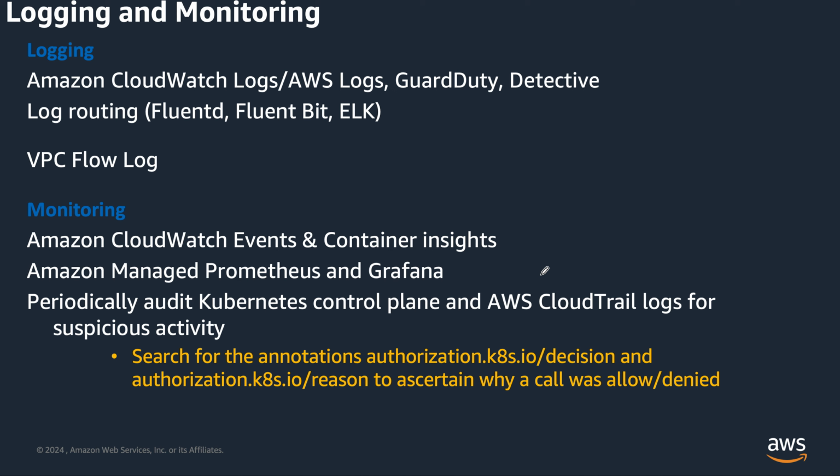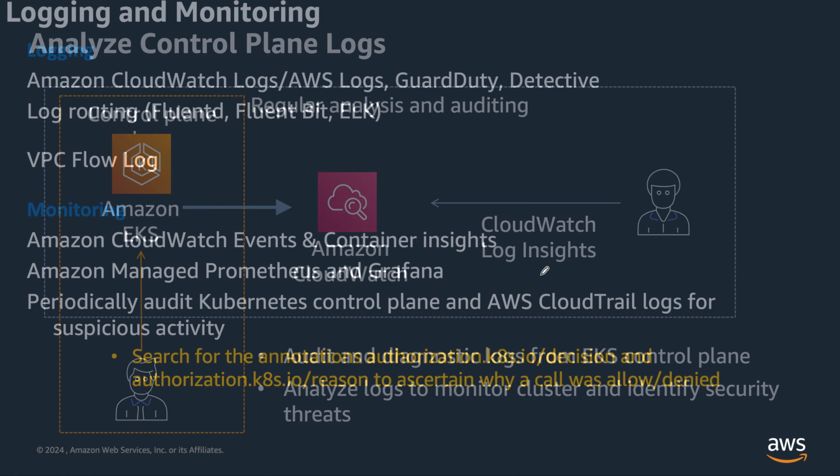For example, for log routing, you can choose popular stacks like Elasticsearch, Logstash and Kibana, which we call ELK, or we can use Fluent Bit or Fluentd as well, right? Apart from that, your EKS works seamlessly with AWS partner products like Twistlock or Aqua if you want to leverage them for logging and monitoring apart from CloudWatch, right?